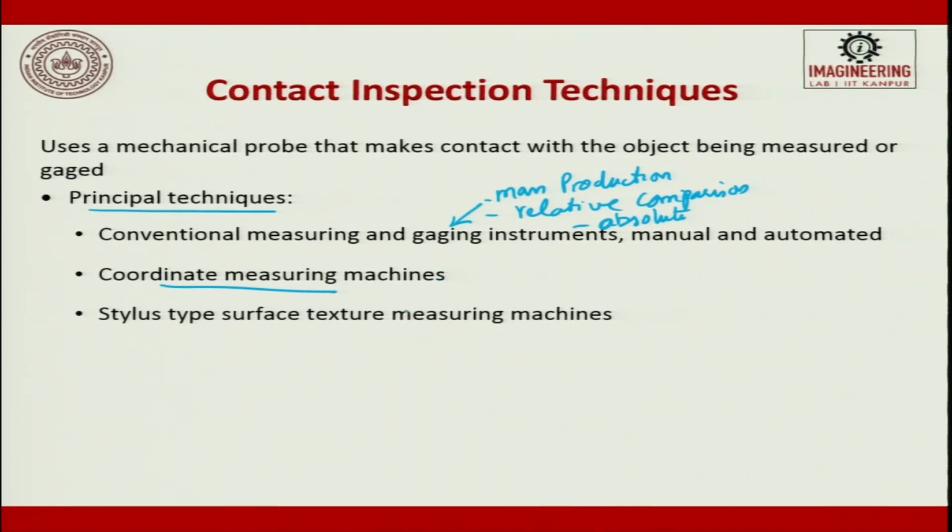Today you also have non-contact type coordinate measuring machines, in which we use optics exhaustively. Then stylus type surface texturing machines are the other thing. So, the three principal techniques are conventional measurements, coordinate measuring machine and stylus measurement. The difference between coordinate measuring machine and stylus is that here it is continuous data we get, here it is discrete data we get by using the same contact probe. We touch and then get it.